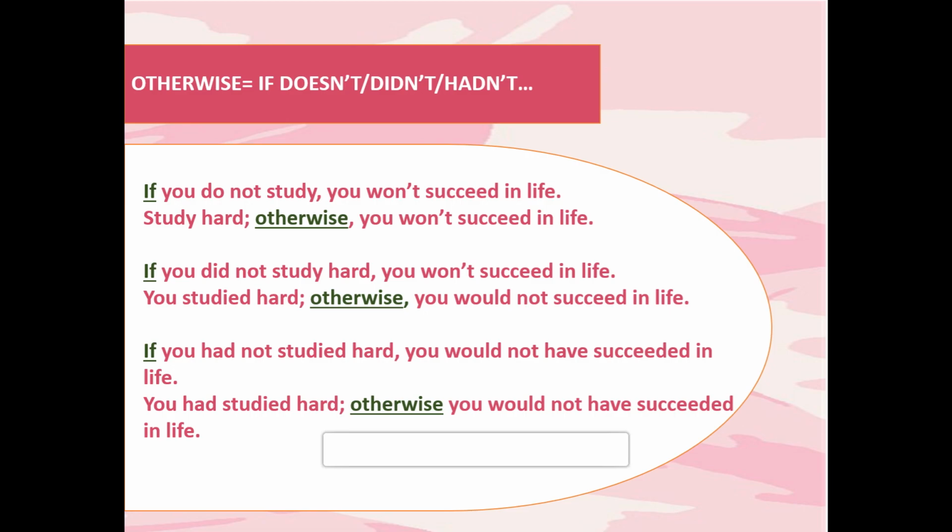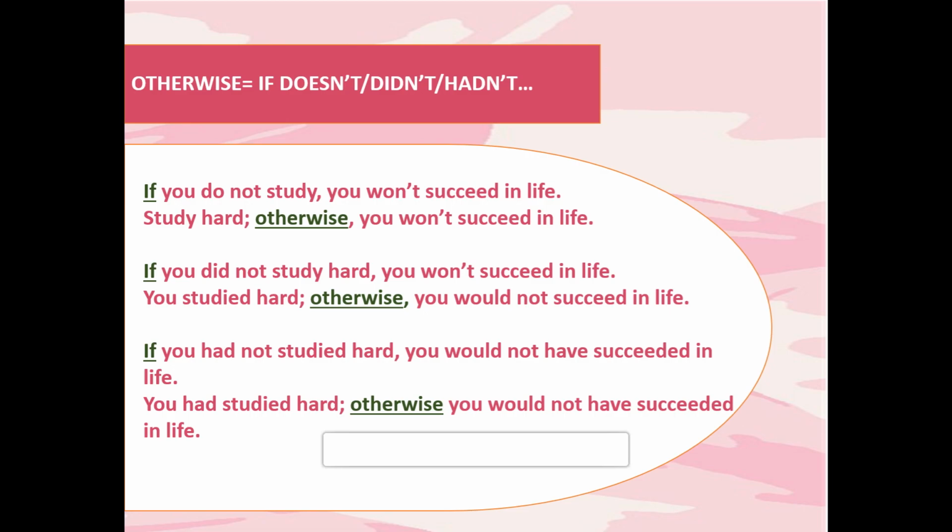The same way we have used in the second sentence too. If you do not study hard, you won't succeed in life. Now in here in if clause, you see it's given if you did not. Now did not means past tense, and here we are talking about simple past tense. So if you did not study hard, you won't succeed in life. This is type 2. So it's written if you studied hard, otherwise you would not succeed in life. Now we are talking about that you studied hard in the past, otherwise you would not succeed in life.